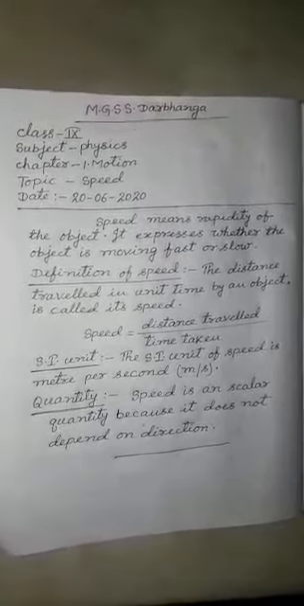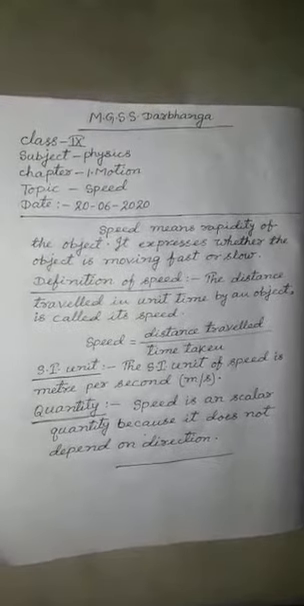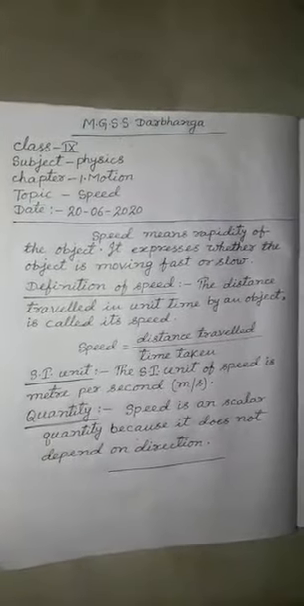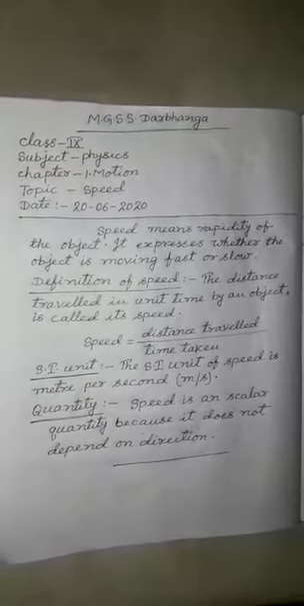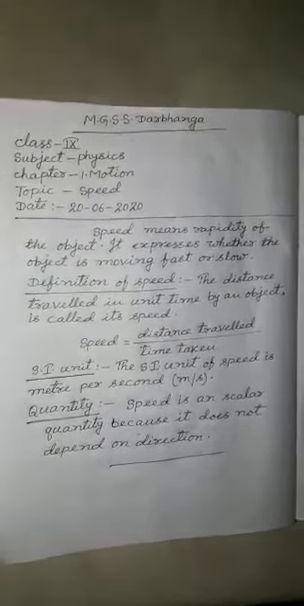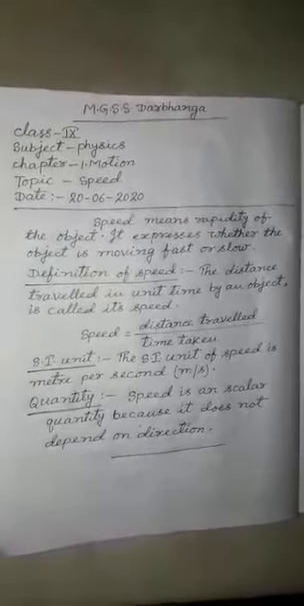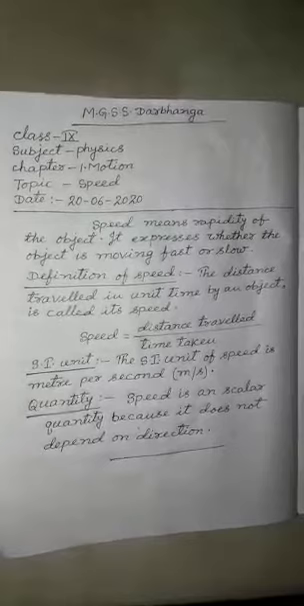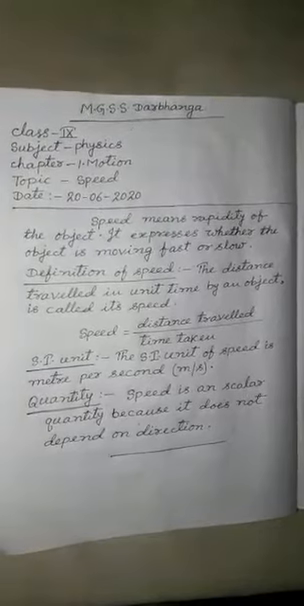Suppose a car is moving with 60 kilometer per hour. We see it from the speedometer: 60 kilometer per hour. What is its meaning? Its meaning is the car covers a 60 kilometer distance in 1 hour. Therefore, its speed is 60 kilometer per hour.